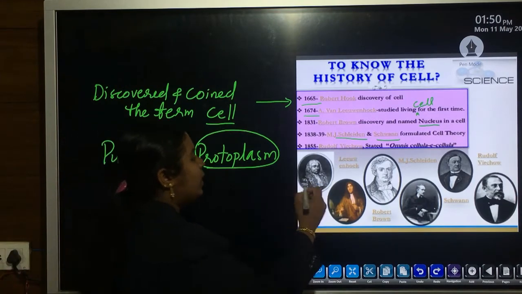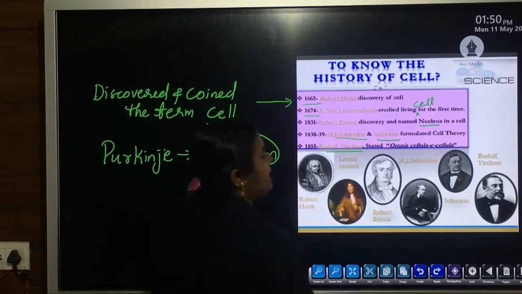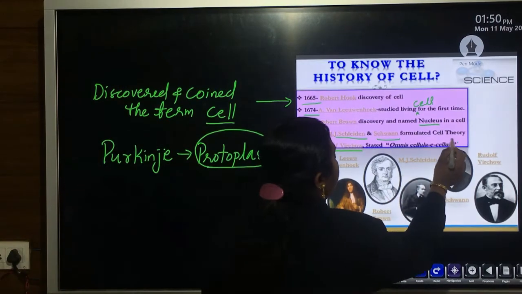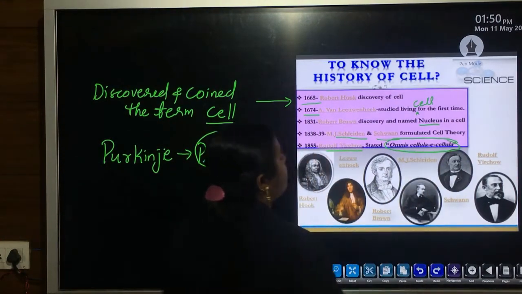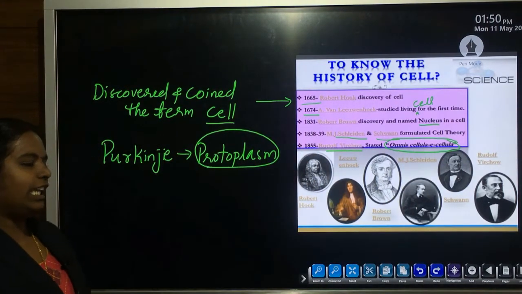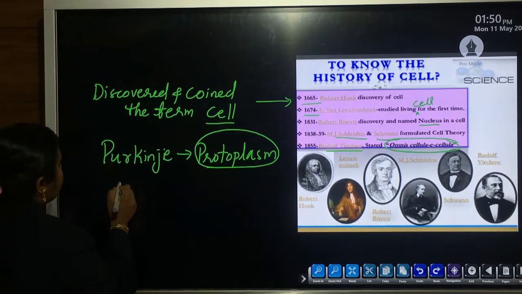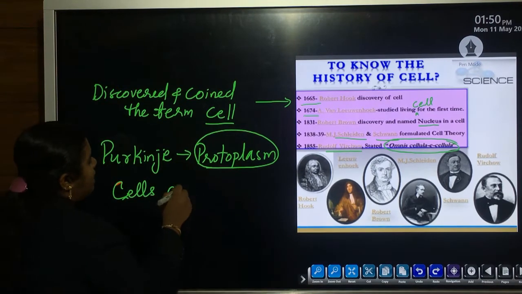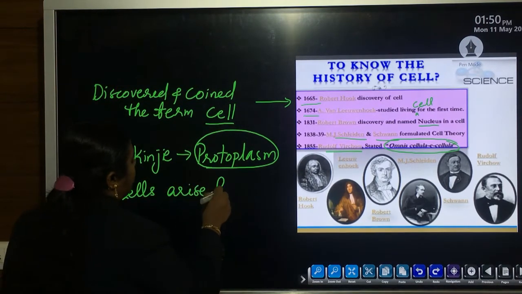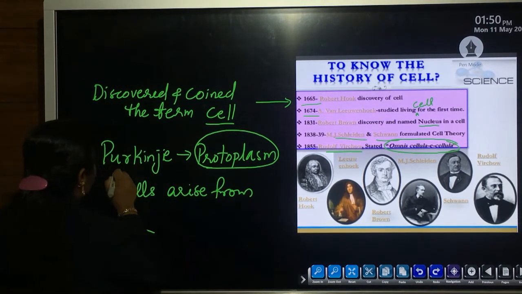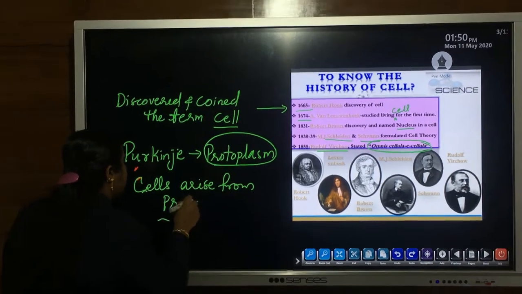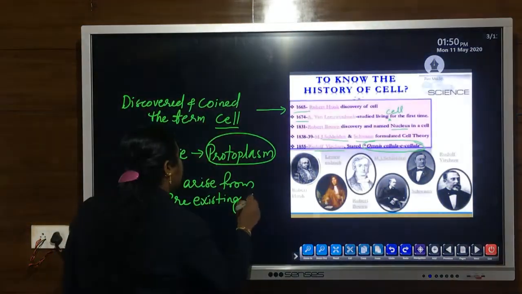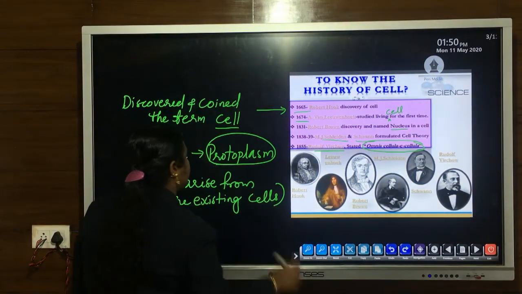Later on, Rudolf Virchow stated omnis cellula e cellula. The meaning of omnis cellula e cellula is cells arise from pre-existing cells.